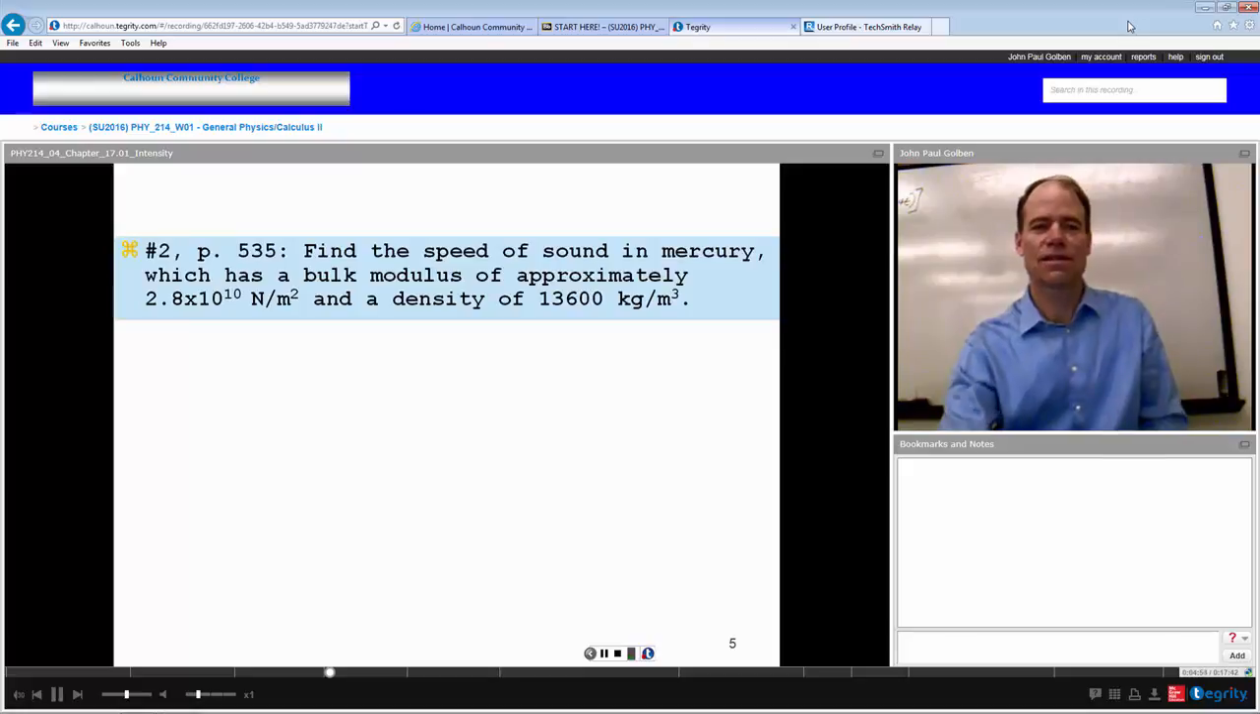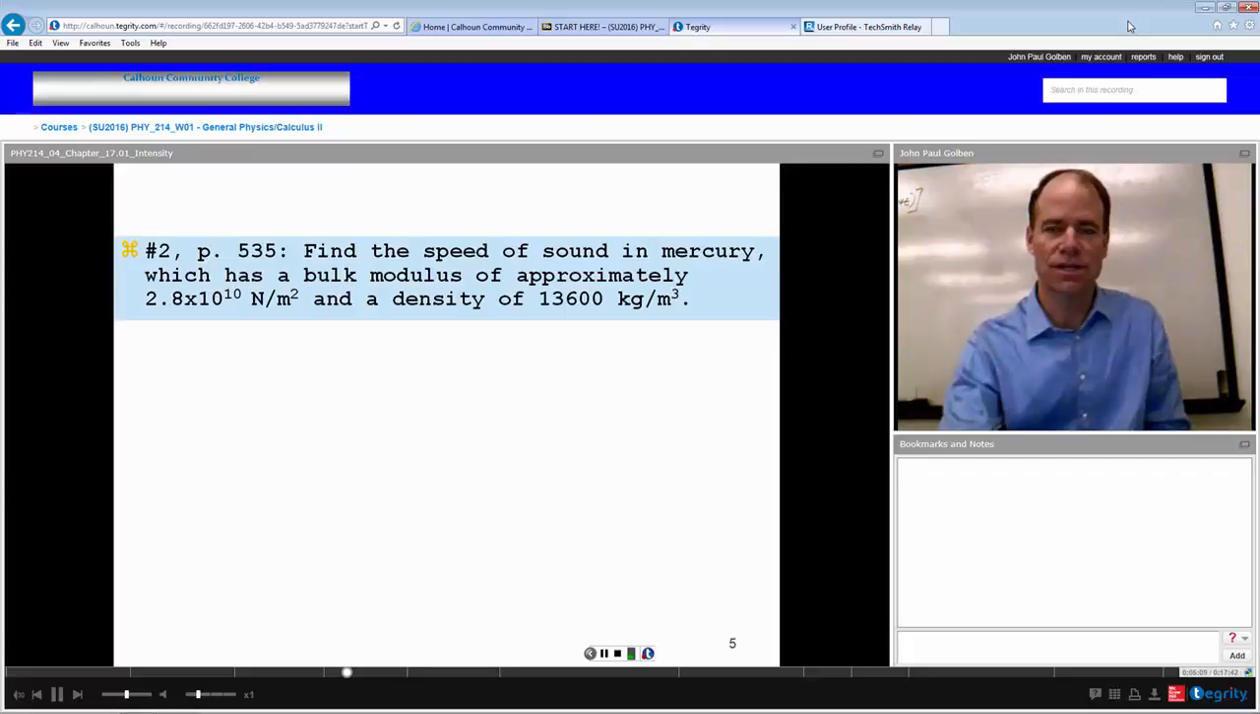Let's try this out with a liquid. Let's find the speed of sound in mercury which has a bulk modulus of approximately 2.8 times 10 to the 10 newtons per meter squared, and a density of 13,600 kilograms per meter cubed.